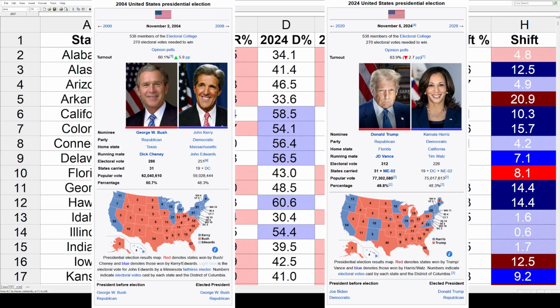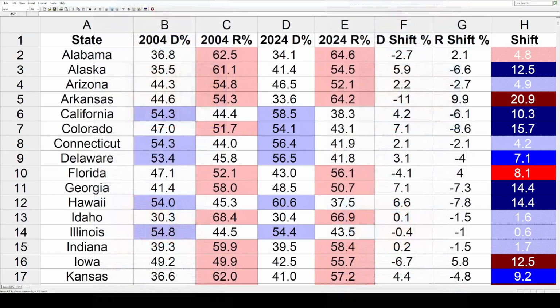Five elections later, we've got Donald Trump winning his second term with 312 electoral votes. He carried 31 states plus Maine second, and he won the popular vote with 49.8%. Kamala Harris finished with 226 electoral votes. She carried 19 states plus DC and Nebraska second, and her popular vote share was 48.3%. That's exactly the same as John Kerry in 2004. So this should be interesting. Let's head over to the spreadsheet.